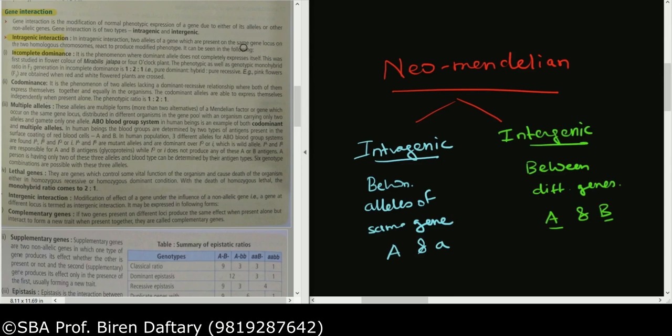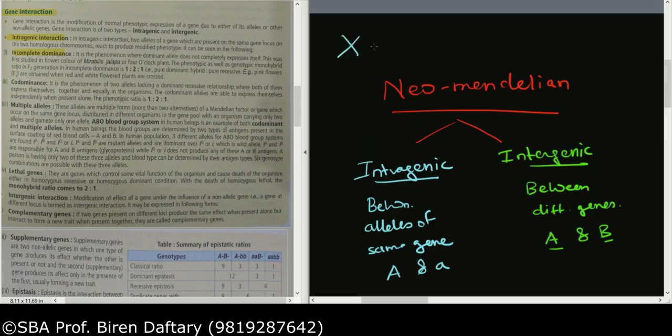So I think you know that both the alleles are present on homologous chromosomes, at the same locus. Suppose these are the two chromosomes, then if capital A is present over here, then small a is present over here. So that is homologous chromosomes. You know that, correct? That is what they have given. And if we see over here, I will underline this same gene locus of the two homologous chromosomes.